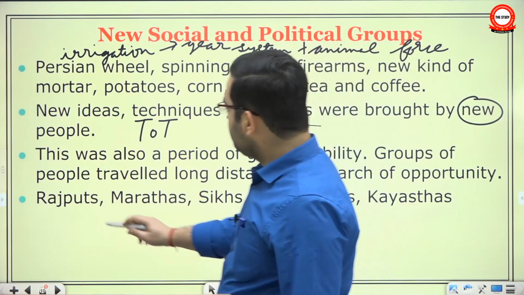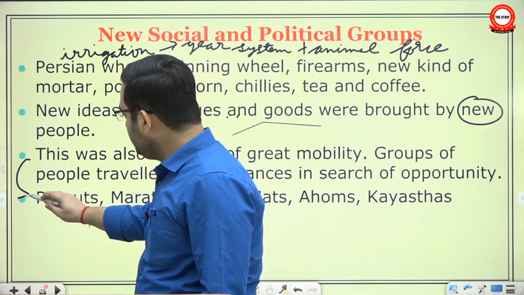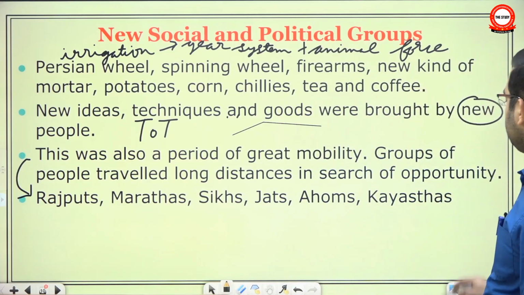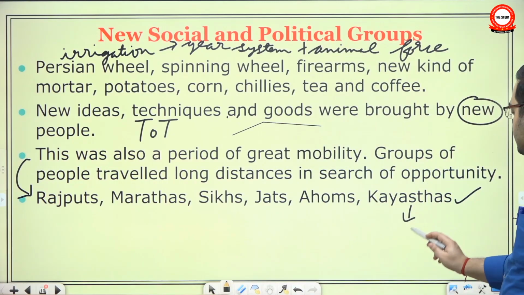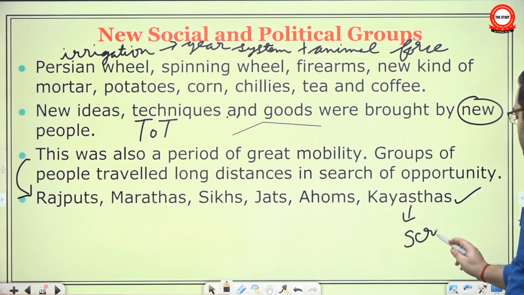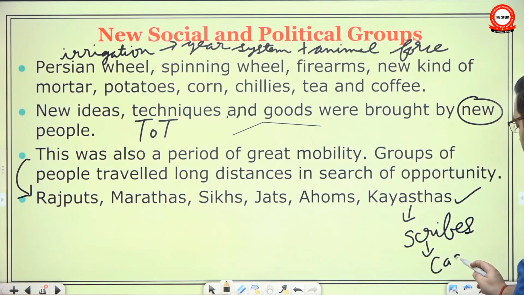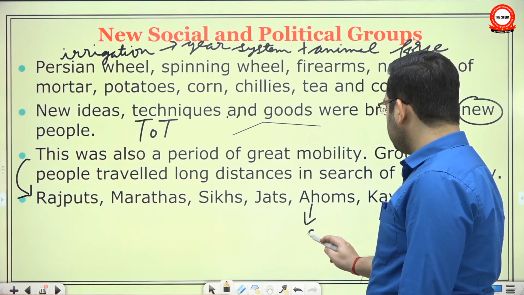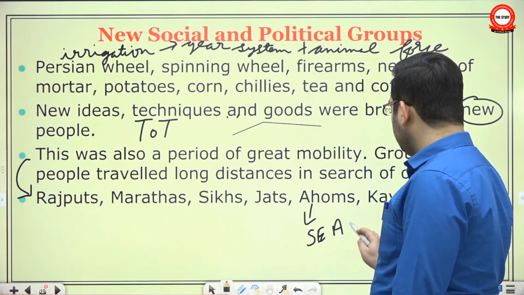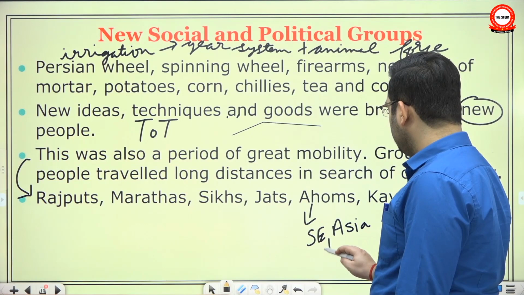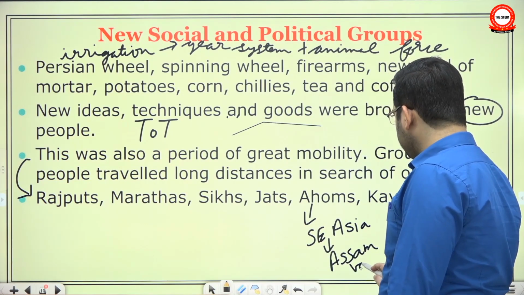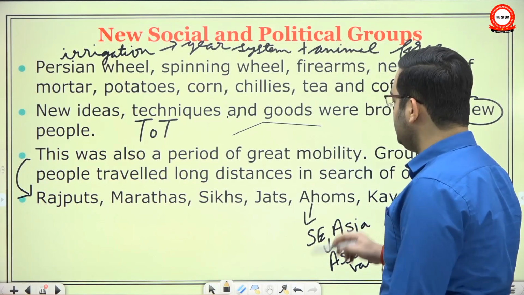Now, partly as a part of this process and partly in itself, many new social groups emerged in this period. For example, the Kayasthas. The Kayasthas were originally scribes, but eventually it emerged as a caste. The Ahoms migrated from Southeast Asia or the Burma area into the Assam Valley, the Brahmaputra Valley. And there they put down their kingdom and they gave a very stiff resistance to the Mughal Empire when it tried to expand into the Brahmaputra Valley.